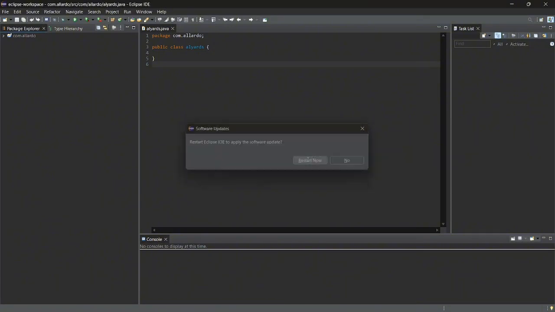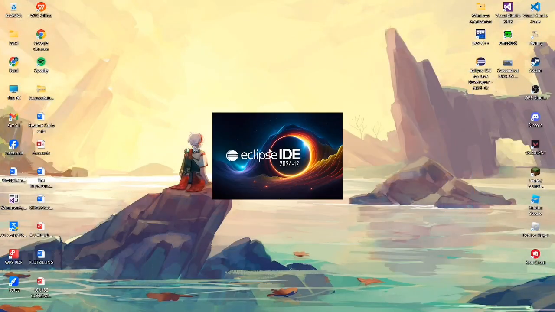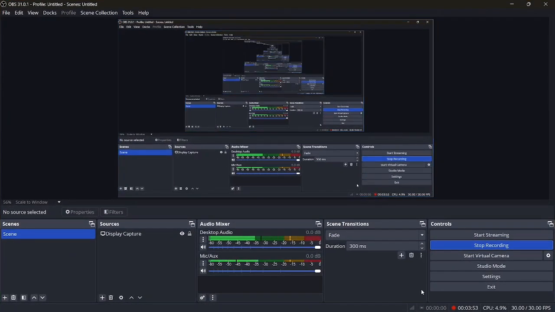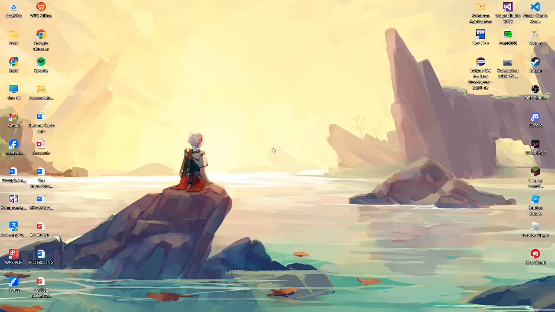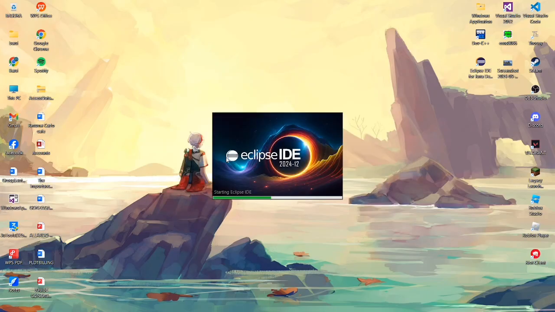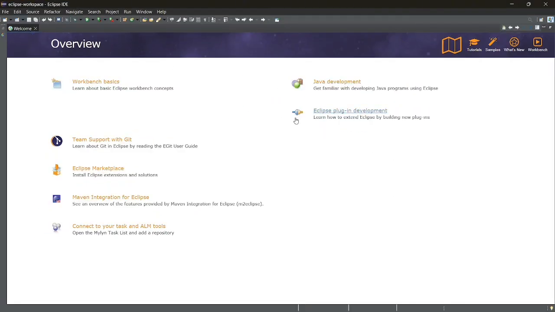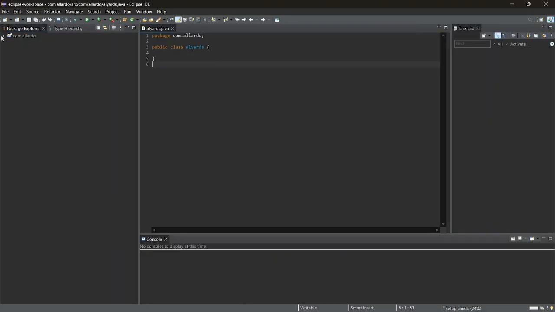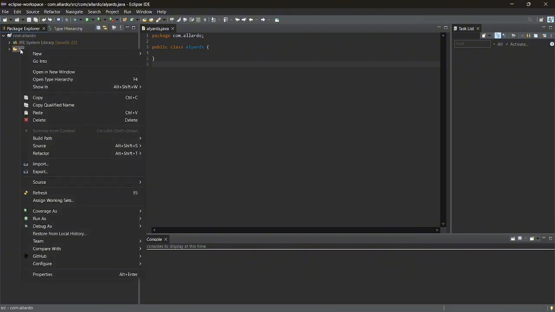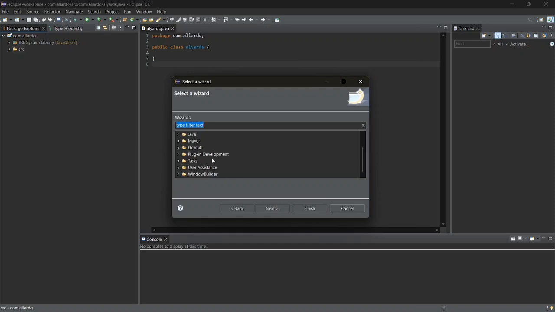Let's restart our Eclipse. Okay, let's open. You can press X on this overview. Now, open on the source file, press new, other, then find the window builder we installed earlier.